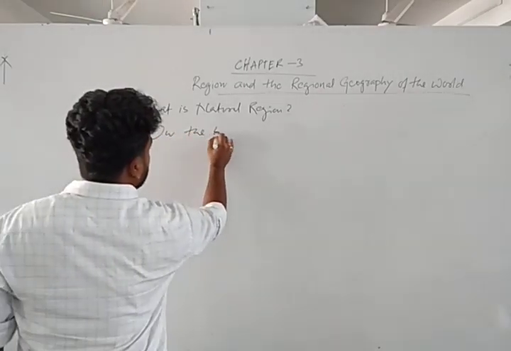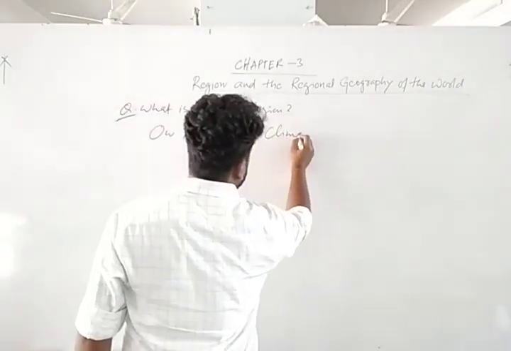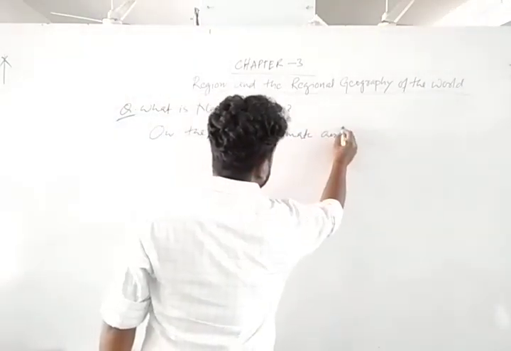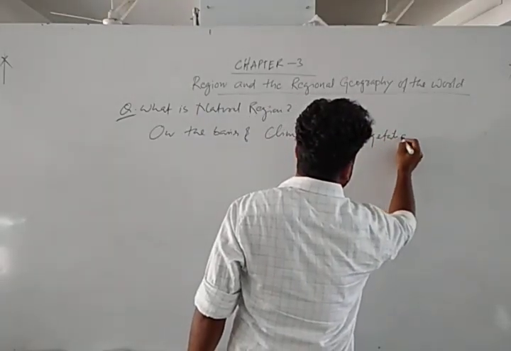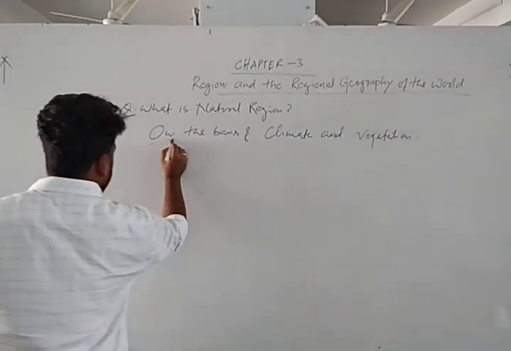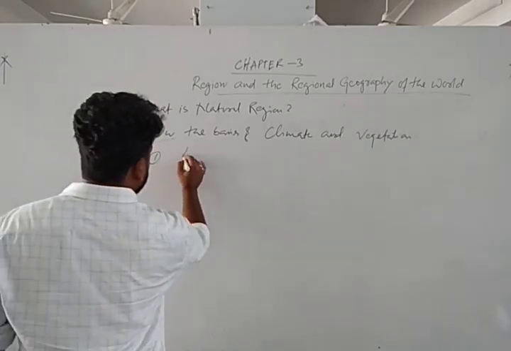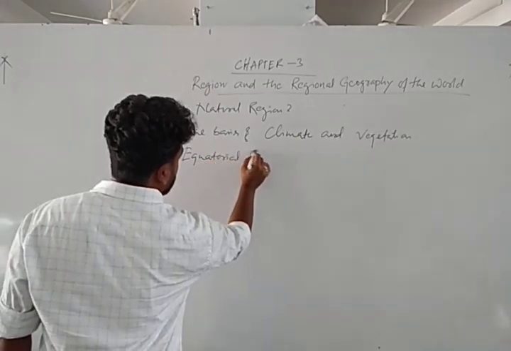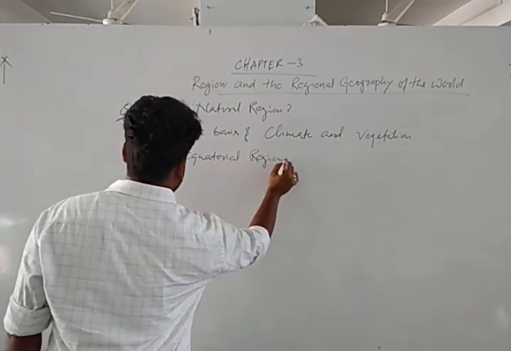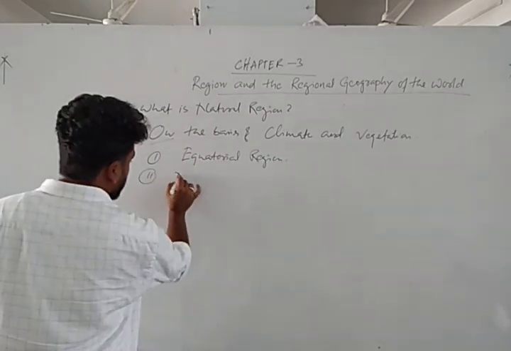Here, on the basis of climate and vegetation: Number 1, equatorial region. Number 2, monsoon region.